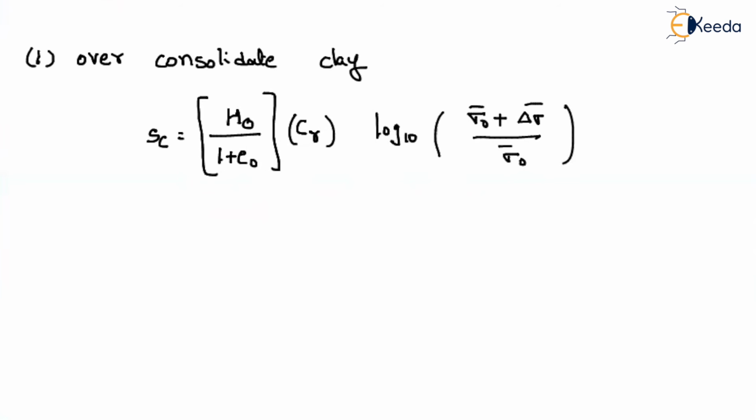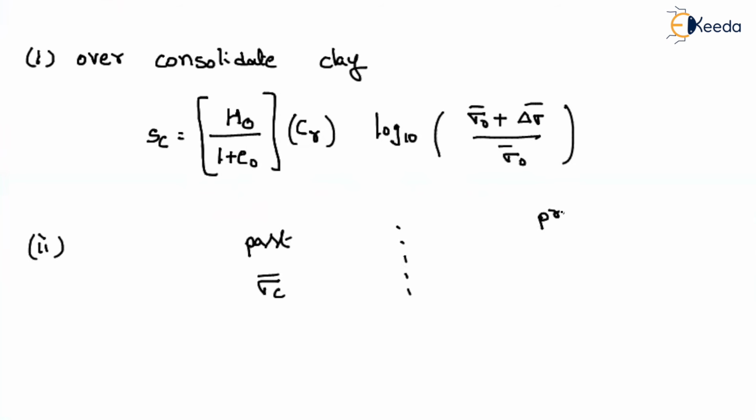Let us assume that in the past condition, it is subjected to an effective stress of sigma c dash.